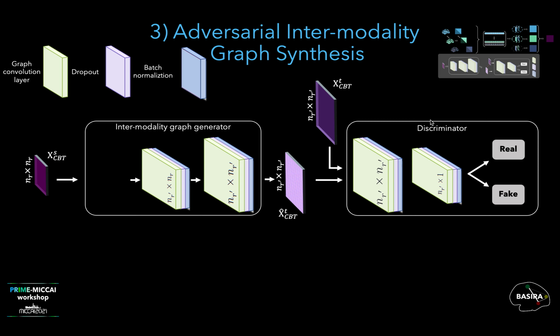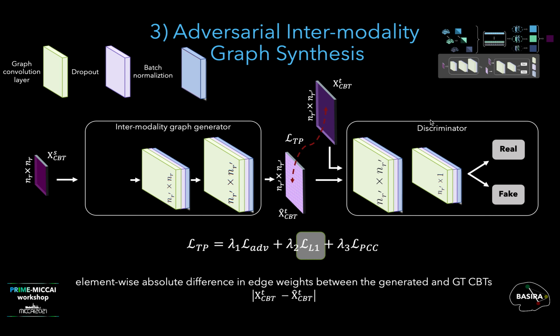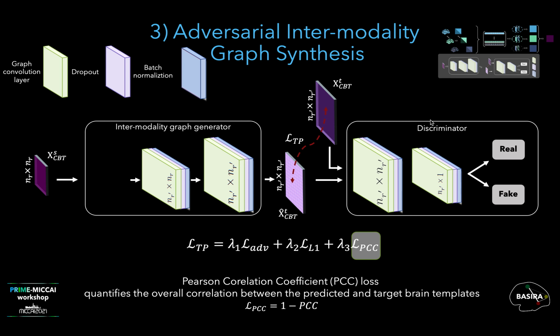For this comparison, we propose a novel target preserving loss function, consisting of adversarial loss, L1 loss, and Pearson correlation coefficient loss. Adversarial loss measures the difference between the generated and ground truth CBTs. L1 loss tries to minimize the element-wise absolute difference in edge weights between the generated and ground truth CBTs. Pearson correlation coefficient loss quantifies the overall correlation between the predicted and target brain templates.